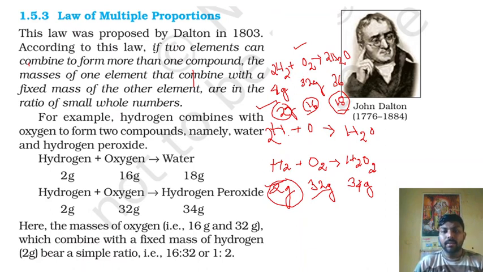Now just see the ratio of the oxygen in the two different compounds: 1 is to 2. This is a whole number ratio. You have to understand what we are talking about. The law of multiple proportion says that if two elements can combine to form more than one compound, and one element has a fixed mass, then the other element in the different compounds follows a small whole number ratio. You have to remember this very important law, the law of multiple proportion.